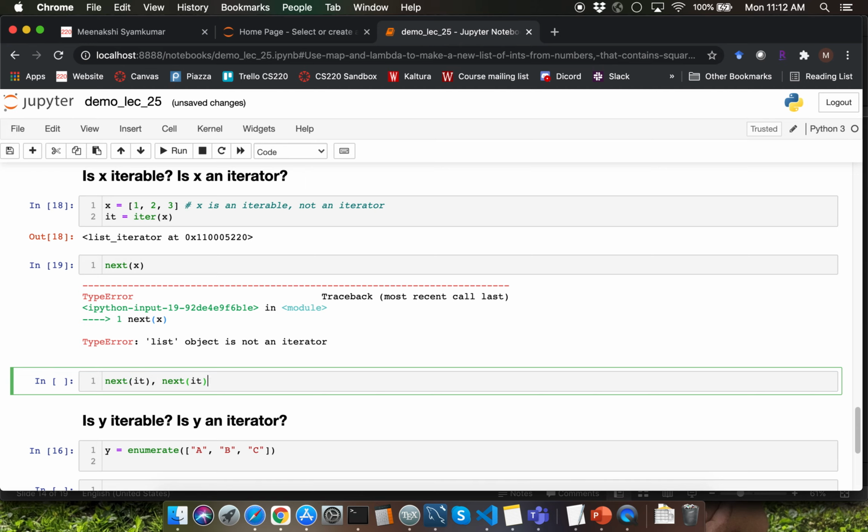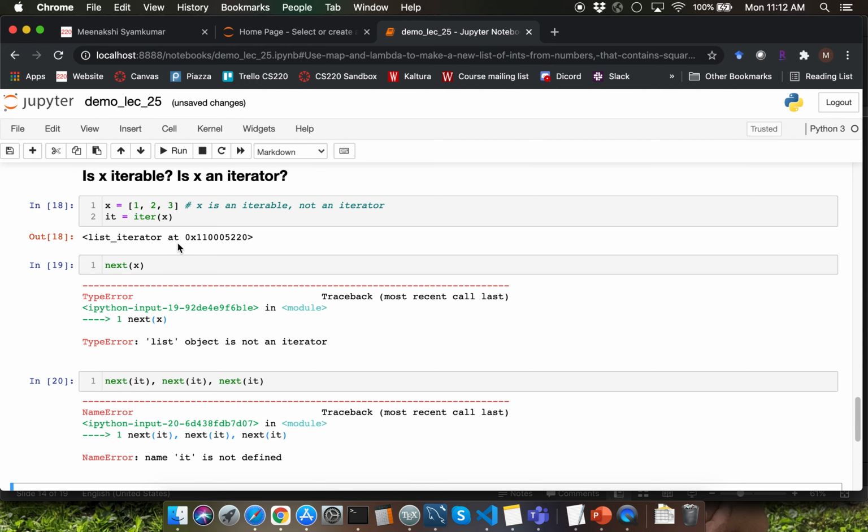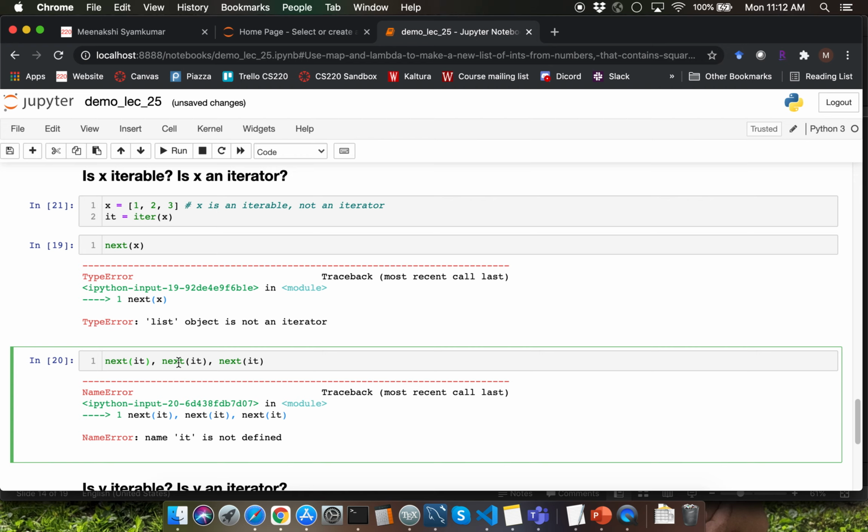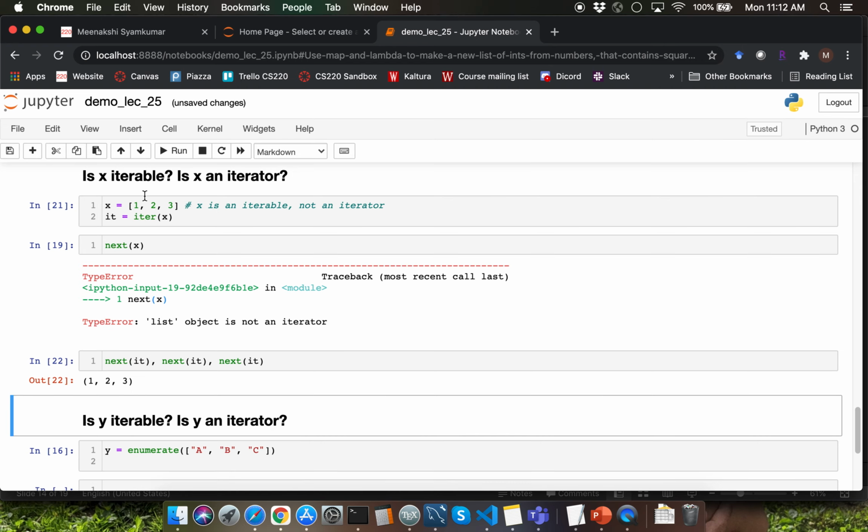Since there are three items here, I can make three next function calls by passing it as argument here. Every next function call is going to get the corresponding value from that particular iterable. So the first function call is going to retrieve 1, the second function call is going to retrieve 2, and the third function call is going to retrieve 3 over here.